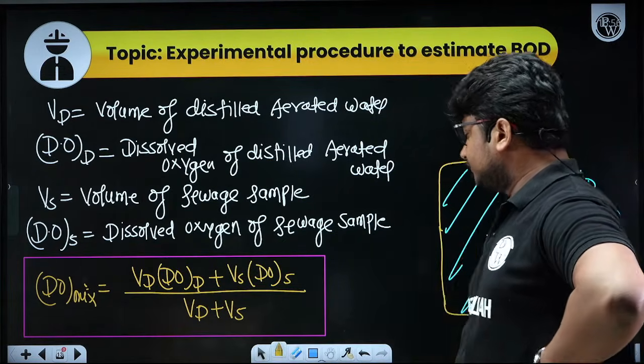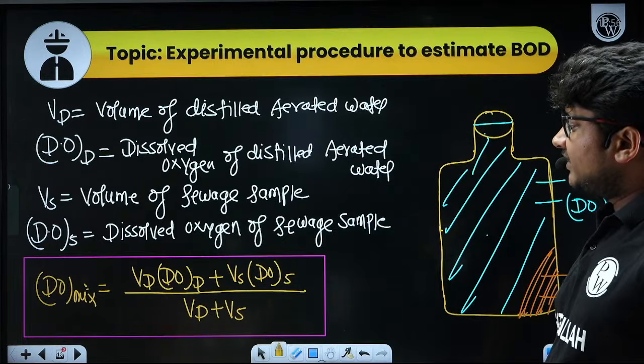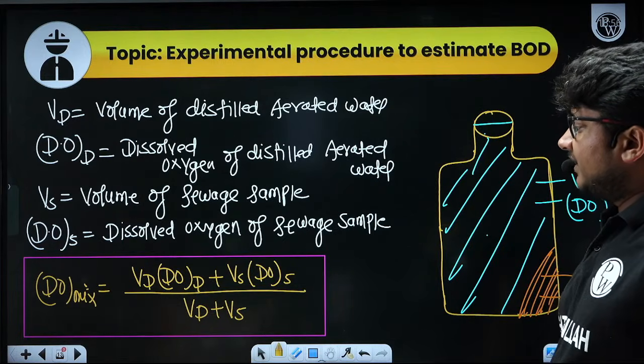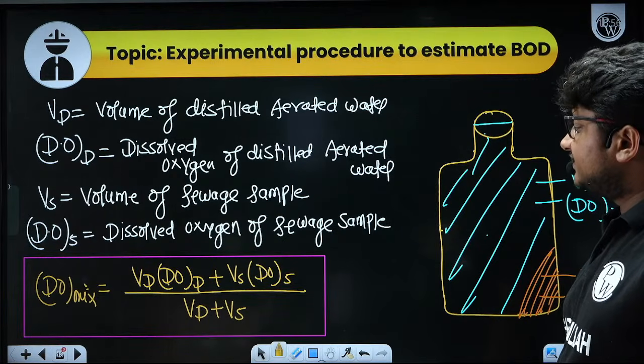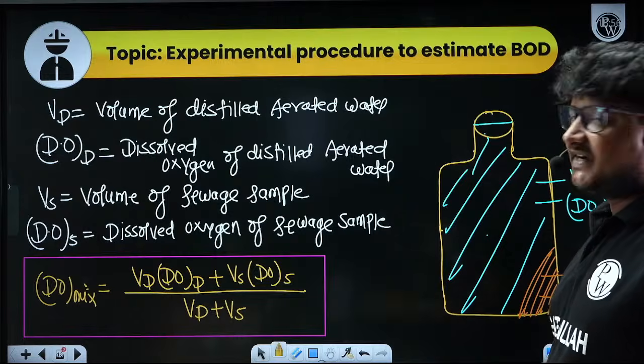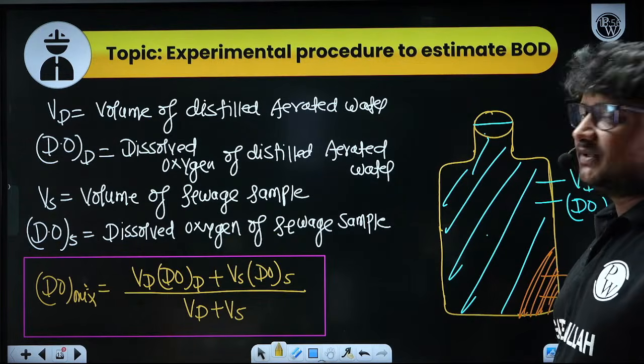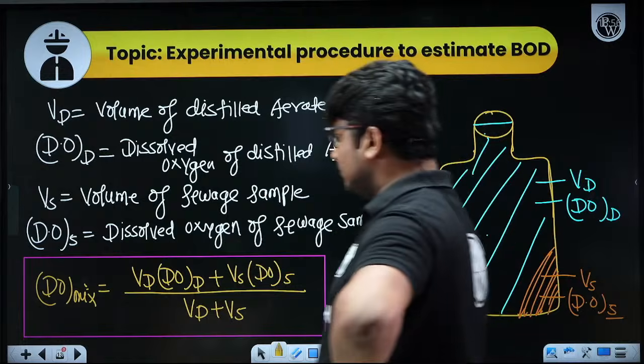Clear to all of you? So DO mix is equal to Vd × DOD + Vs × DOS divided by Vd + Vs. By that you will get the DO mix for the sample, the DO mix for the diluted sample.